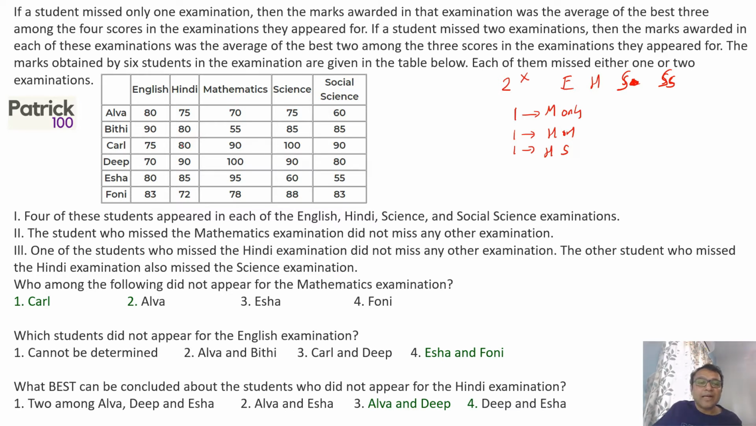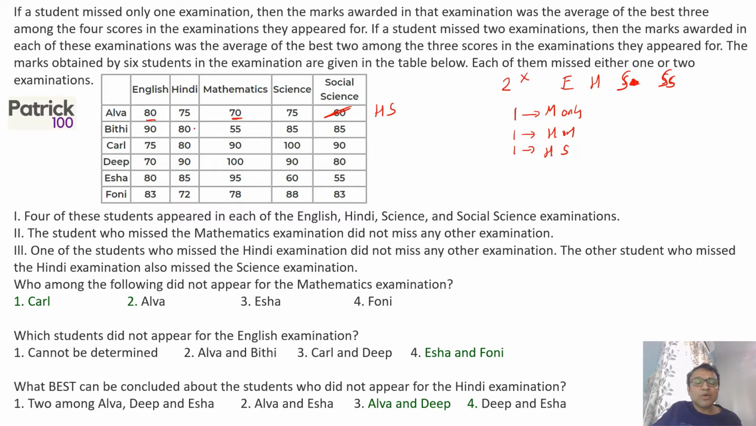Now I have to look at the data given in the table and try to figure out which exams they must have missed. Obviously, the lowest score is not considered in the calculation. So when I look at ALWA, I will not consider 60 as a score in the calculation. Now, if you notice, the highest is 80, and among these 4, the lowest is 70. So it is possible that this person must have missed 2 examinations, that is Hindi and Science. And 75 is nothing but the average of 80 and 70. So it's possible that he has missed both Hindi and Science.